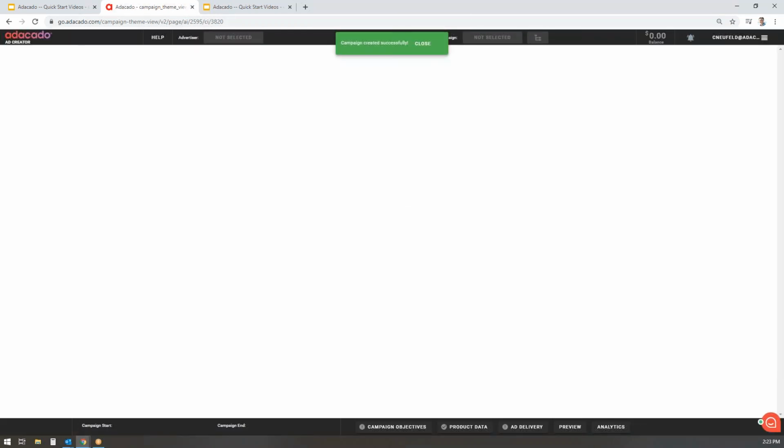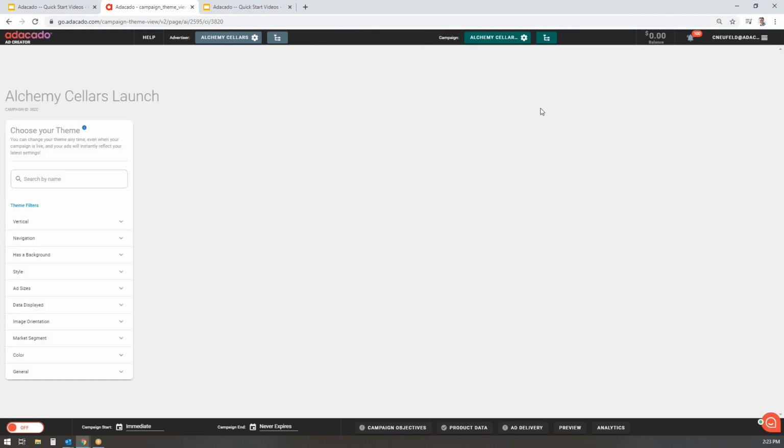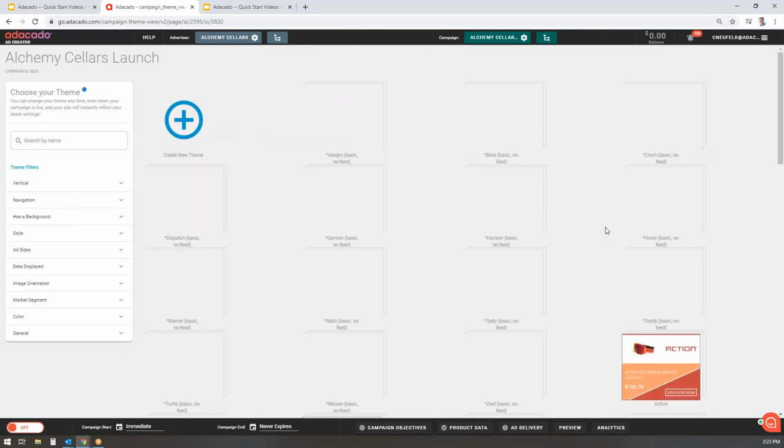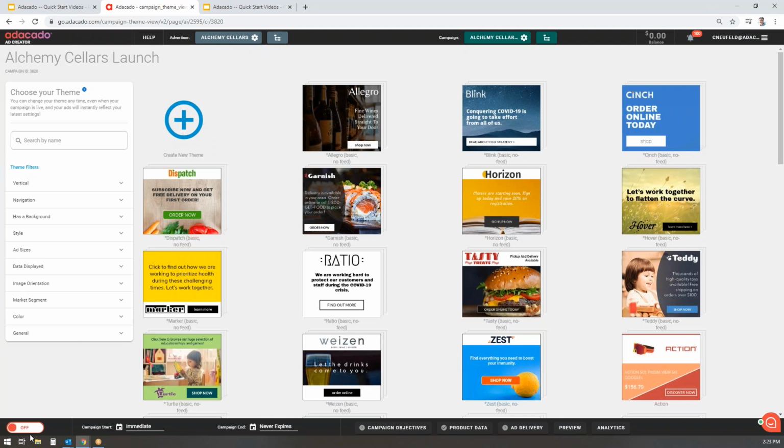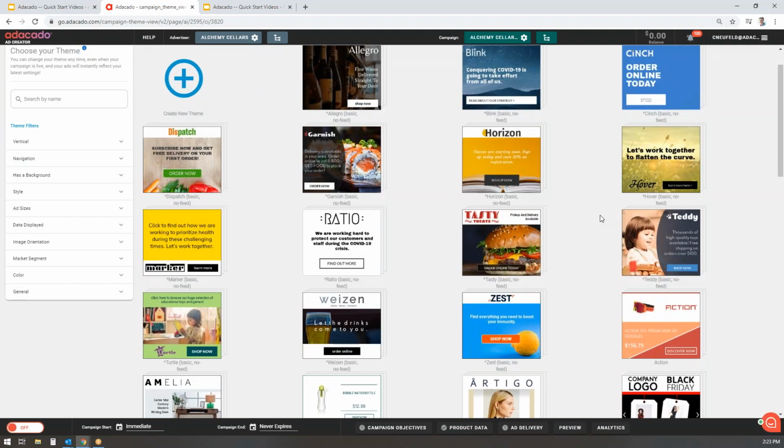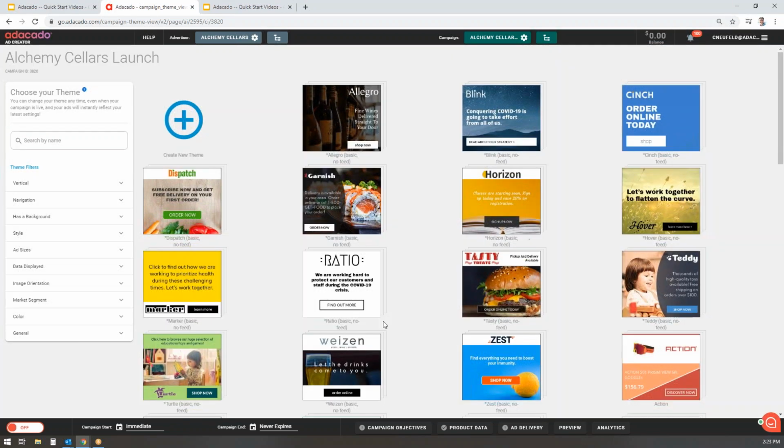Now, as we go through the campaign editing or setup process, the creative editor page is always going to be our central location, and you'll find additional controls down in the bottom footer of the page. So to start off with, we're in the creative theme library, and there's a wide selection of custom themes that are available that I can choose and customize.